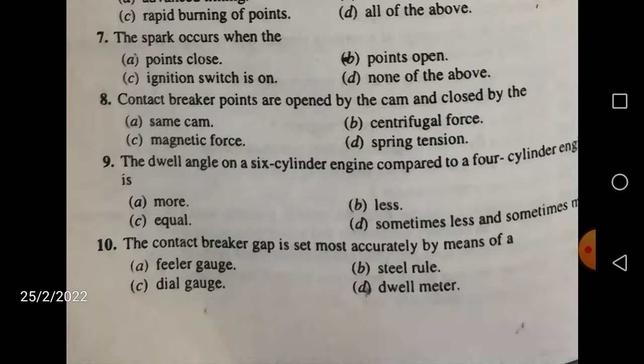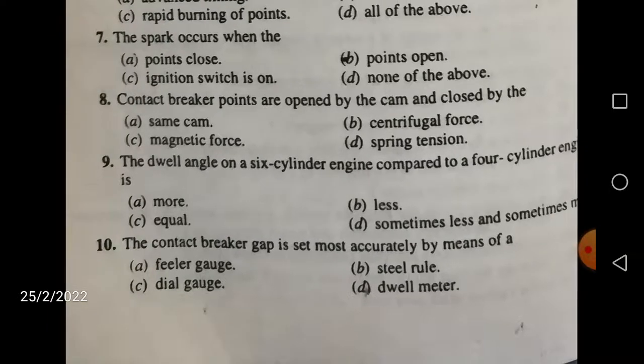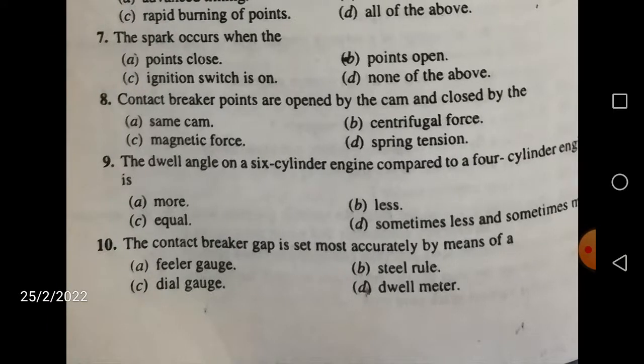Right, friends. Next question. The dwell angle on a 6-cylinder engine compared to a 4-cylinder engine is. So what is this? Is it less or more, or is it equal, or sometimes less or sometimes more? This fourth type of answer is normally given to confuse you only, friends. So it must be either B or A. This type of question will always tend to confuse you.